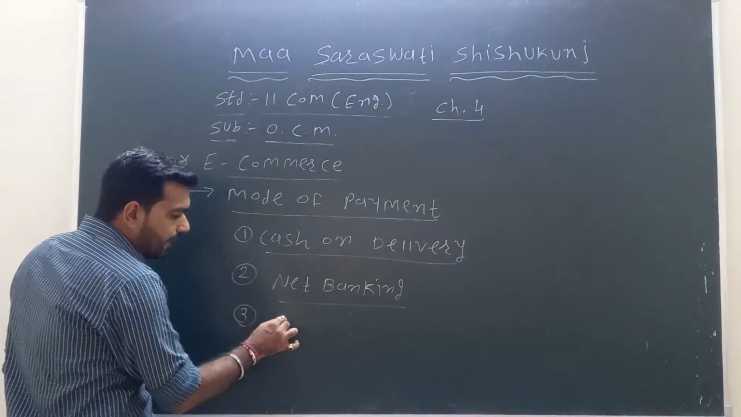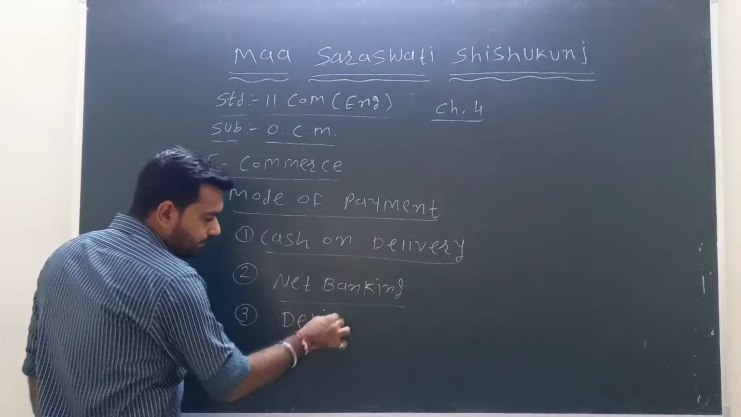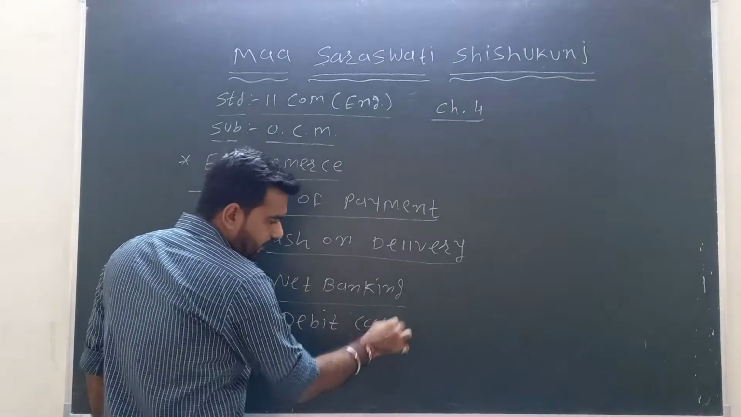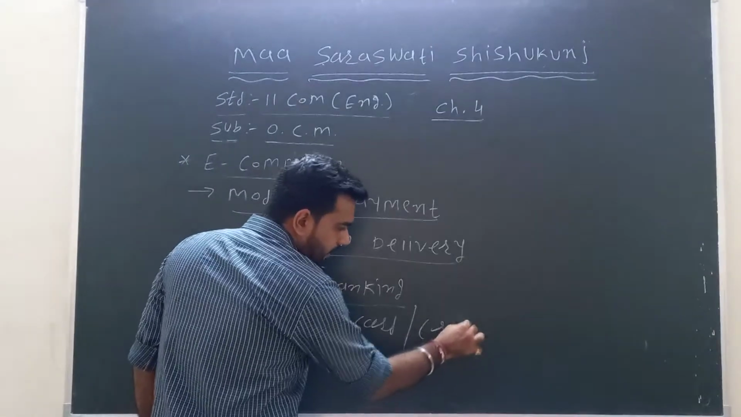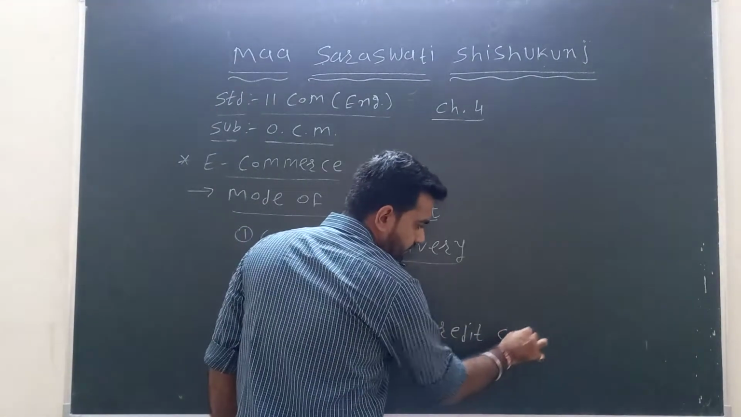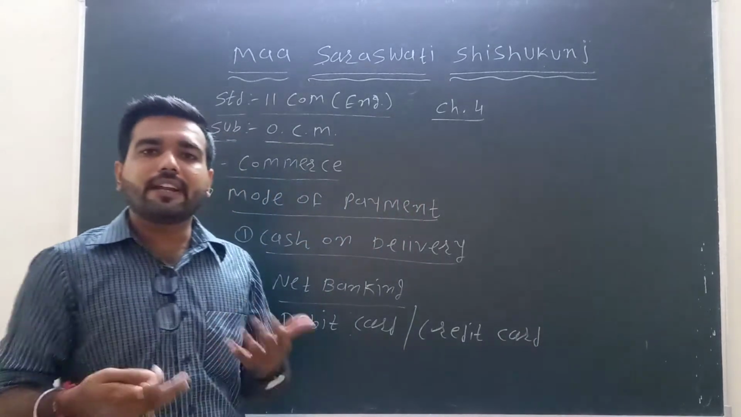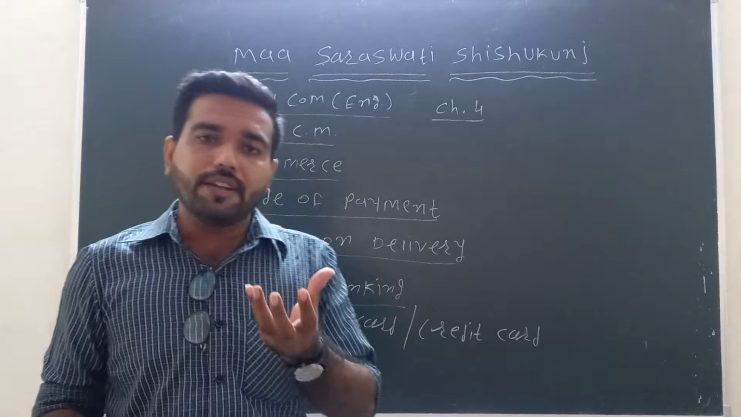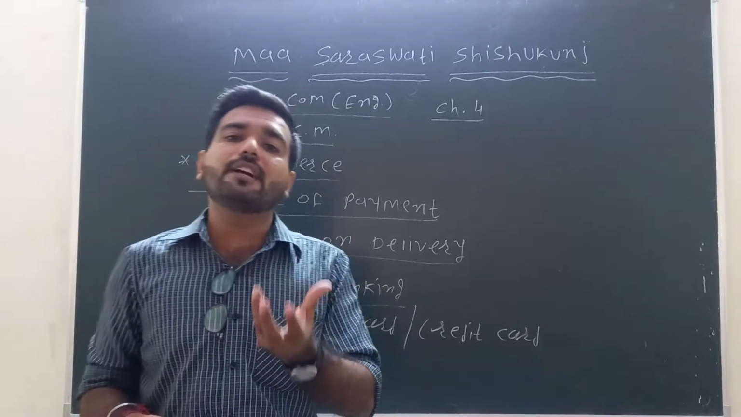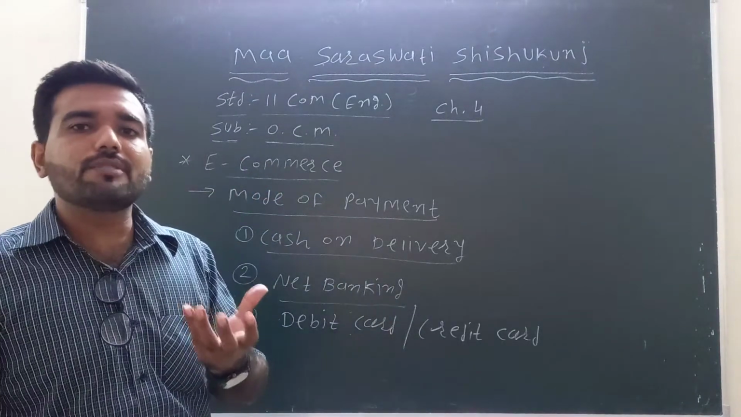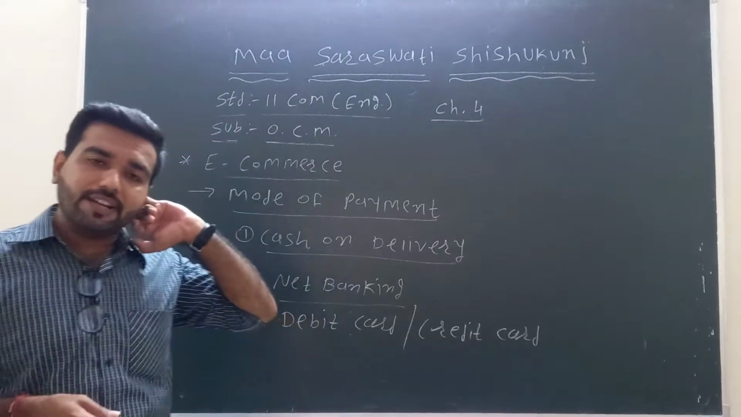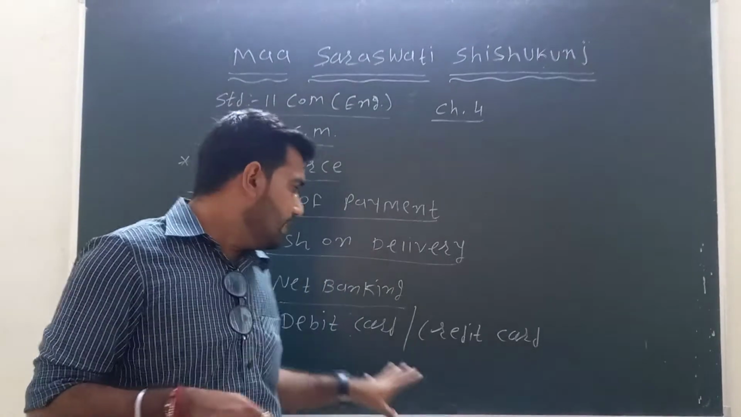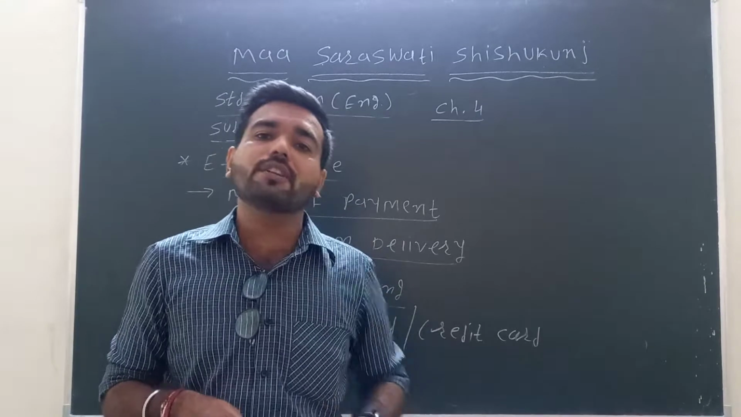Third one, it is the debit card or credit card. Debit card and credit card are nowadays the plastic money. So nowadays in online transactions, debit cards and credit cards are the most used.